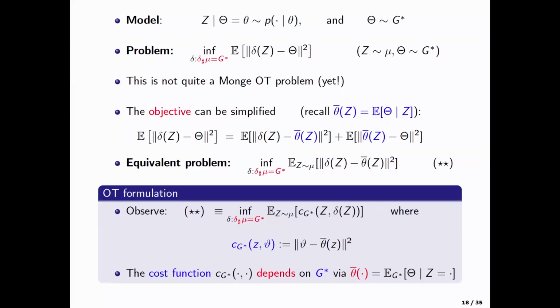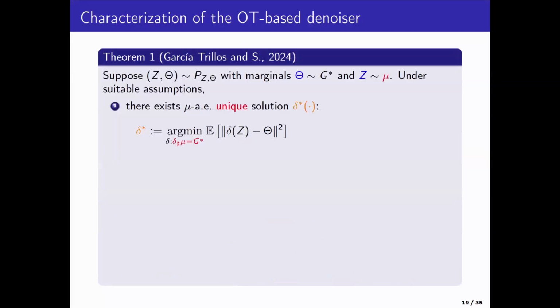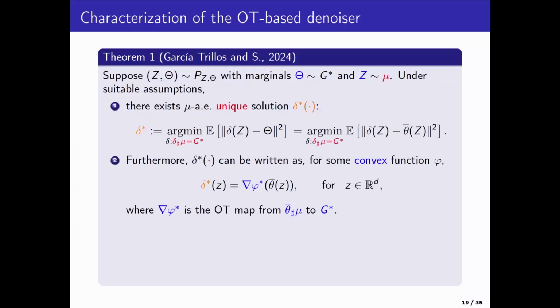Okay. Once you realize that, then you have a simple result which shows that under minimal conditions, finiteness of second moments and absolute continuity of the underlying distributions, there exists a unique solution, delta star, which I'll call the optimal solution for the distributionally constrained OT optimizer, which minimizes this, which of course we know is the same as this. It also has the form of a gradient of a convex function.